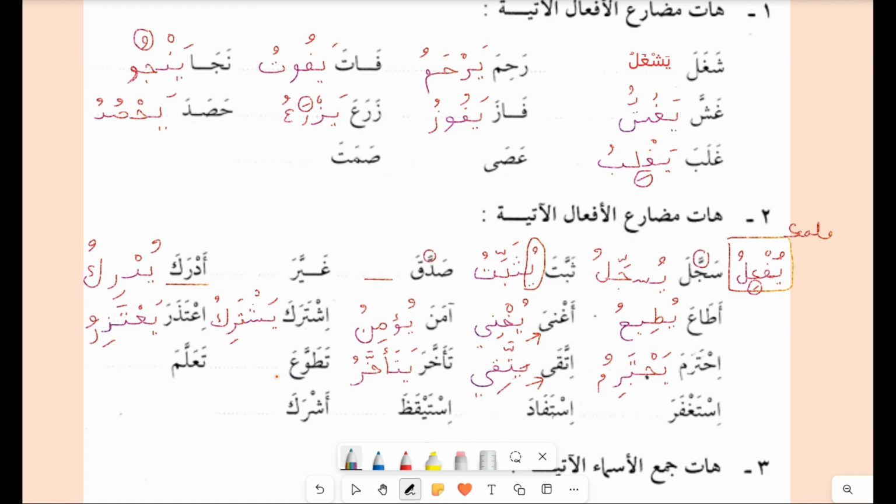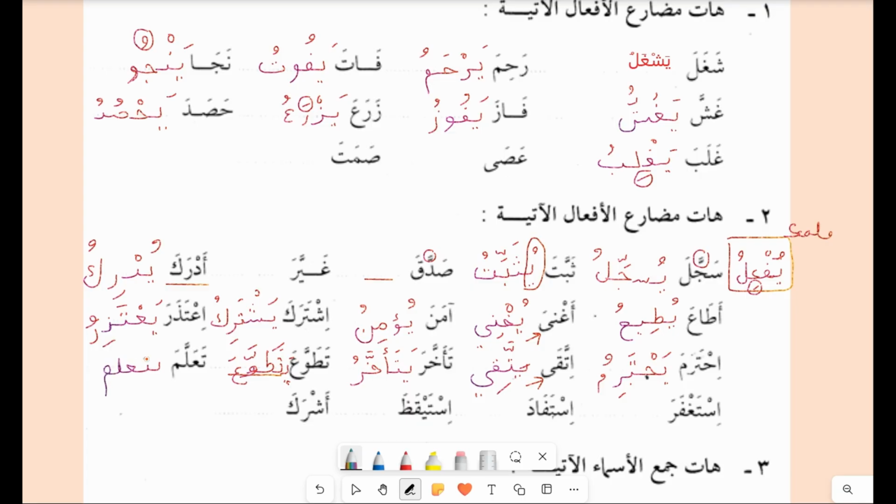Yata'akhkharu. Tatawwa'a, the same structure. What will it be? Yatatawwa'a. Sorry, I've made a mistake here. Yatatawwa'a. The first one is ya, then ta, yata, tawwa. Ta'allama is the same: yata'allamu.